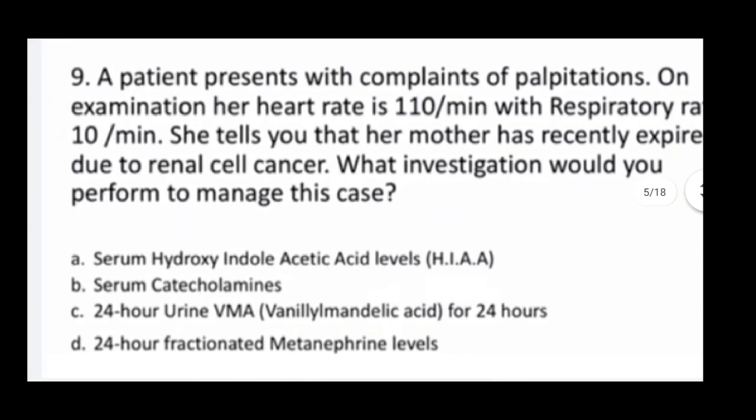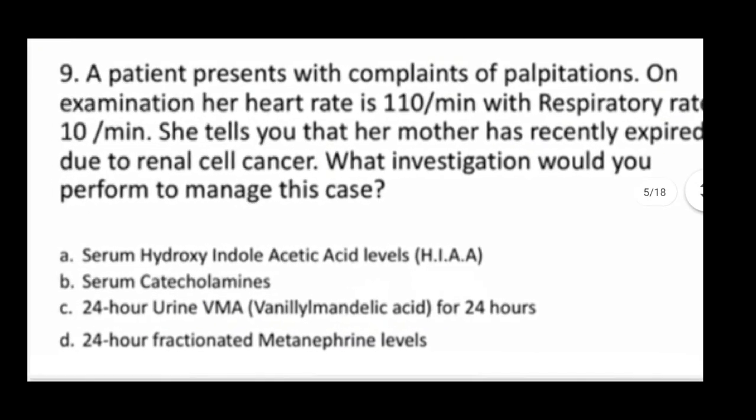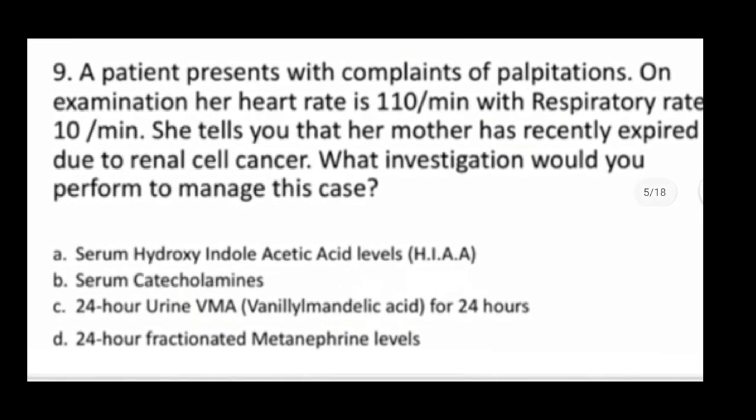A patient presents with complaint of palpitation. On examination, her heart rate is 110 per minute with a respiratory rate of 10 per minute. She tells you that her mother has recently expired due to renal cell cancer. What investigation would you perform to manage this case?